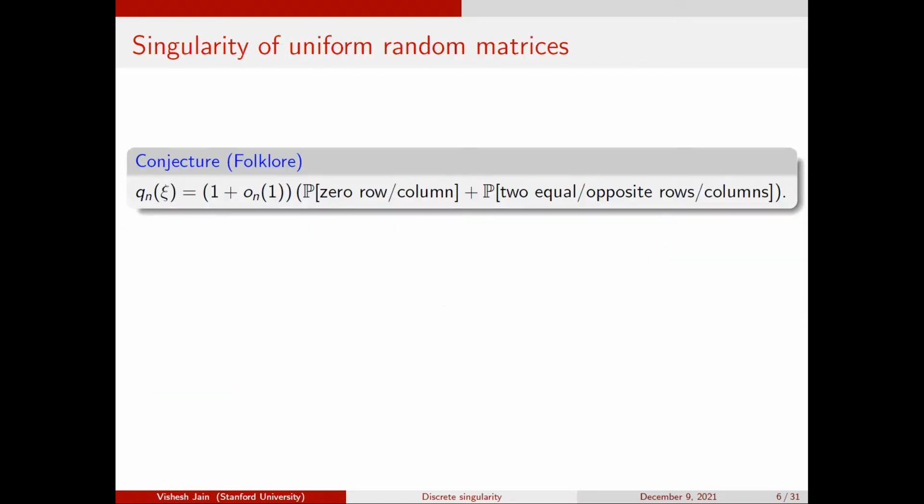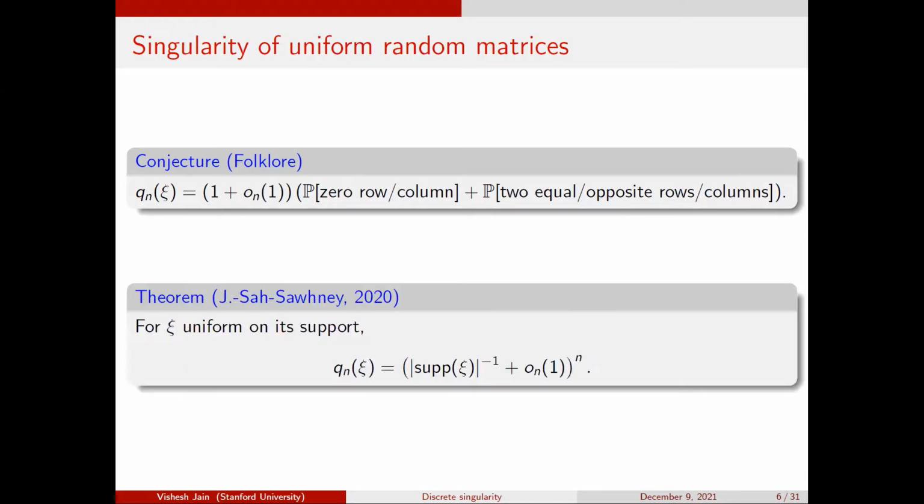The second thing that you might say is, okay, what about uniform random variables, right? So what about random variables which are uniform on their support? Well, unfortunately, the only thing that we can say here is we can get the correct value for the log of the probability, like the normalized log of the probability. So okay, this is one thing that we can do.